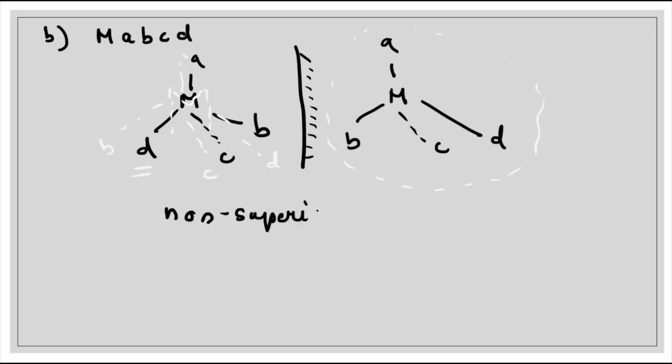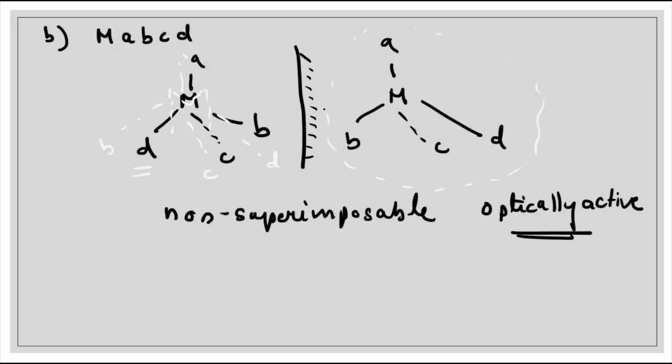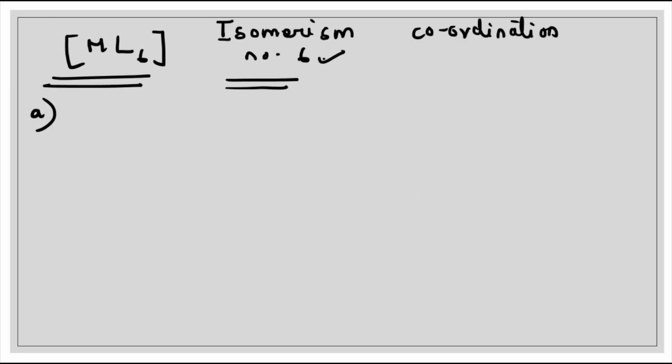non-superimposable mirror image. So since we are getting a non-superimposable mirror image, what we can say is that this one is optically active. The condition for optical activity is that a non-superimposable mirror image should be formed, and in this case, since a non-superimposable mirror image is being formed for this isomer, we can say that our complex is optically active. So let us see